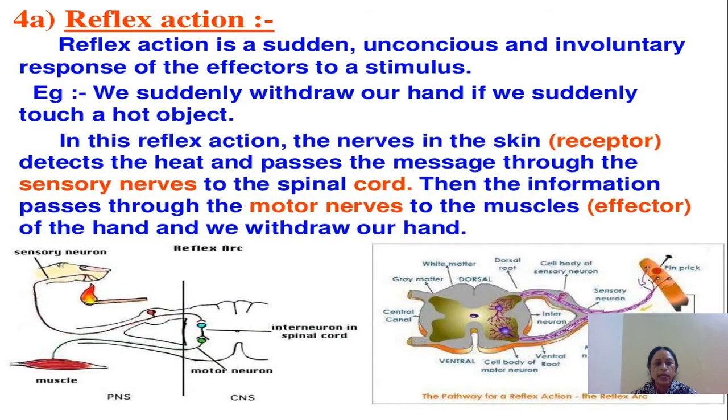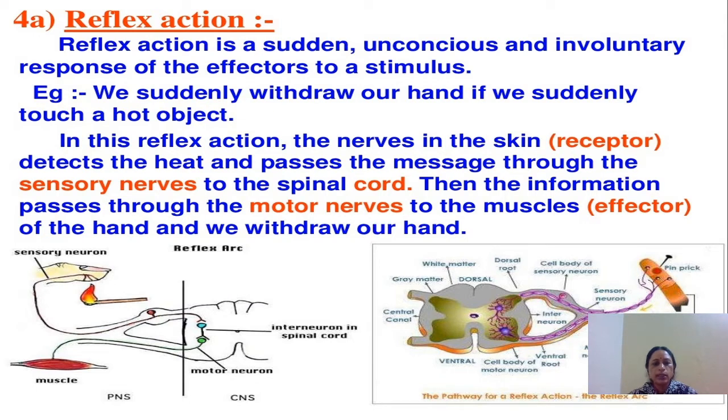Now, reflex action. Reflex action is a sudden, unconscious and involuntary response to a stimulus. That means reflex action is a sudden action and it is involuntary, it is not in our control. Suppose we see some dangerous object, we start running, and starting to run is a sudden response to escape from that dangerous site.